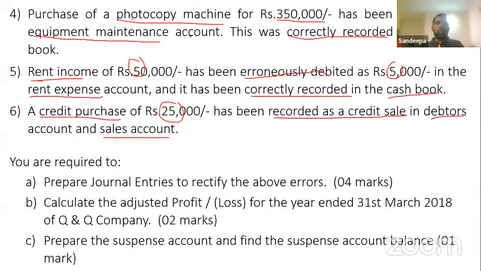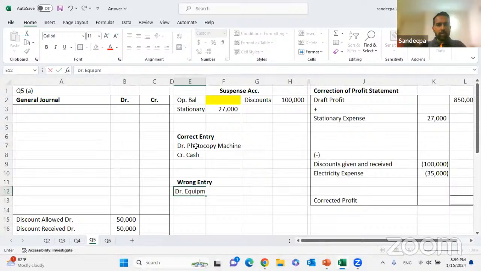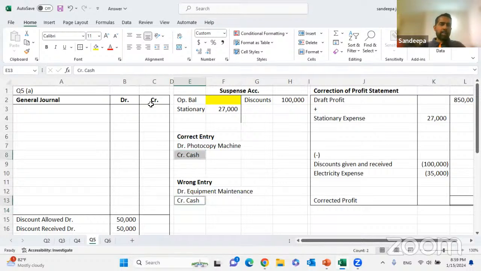Fourth one. The question says a photocopy machine of 350,000 has been recorded as equipment maintenance. Let's see what they have done. They have purchased a photocopy machine. The correct entry should be debited to photocopy machine and credited to cash. What is the entry they have passed? Debited to equipment maintenance and credited to cash. The cash entry is correct, there's nothing wrong there. It is not equipment maintenance, it is a photocopy machine.